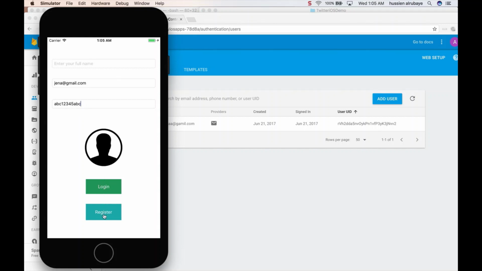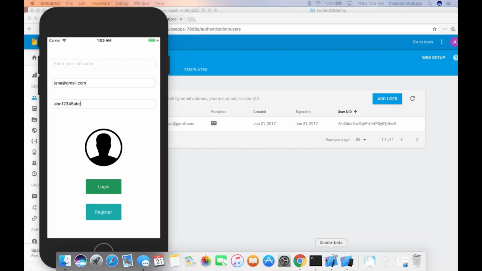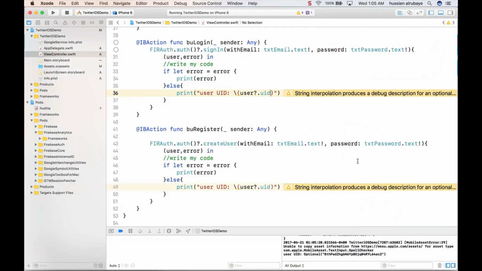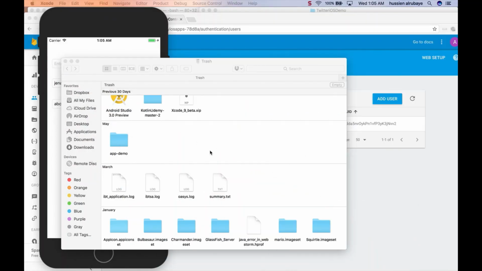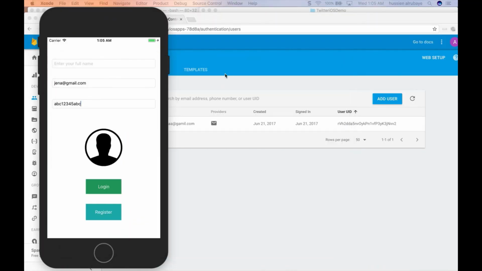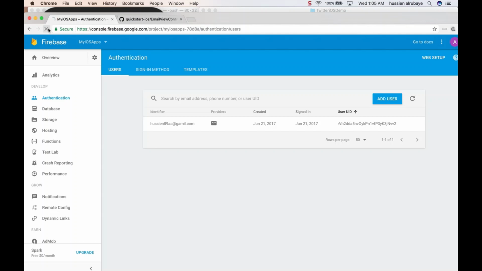Then I say register. I have to see some message in the debugging code. Boom. Hopefully I will see something here. Yes, it was able to register that user. So now if I just try again with the same user, because now the user is active, she is there as a logged in user.